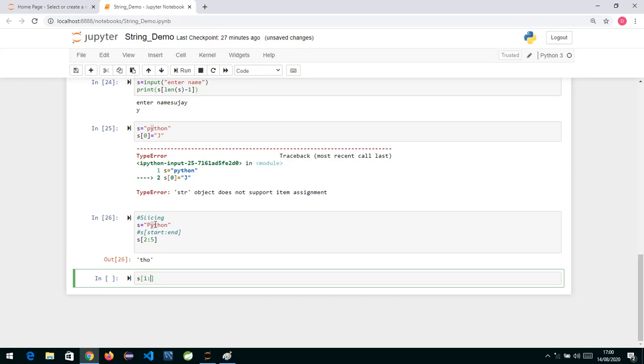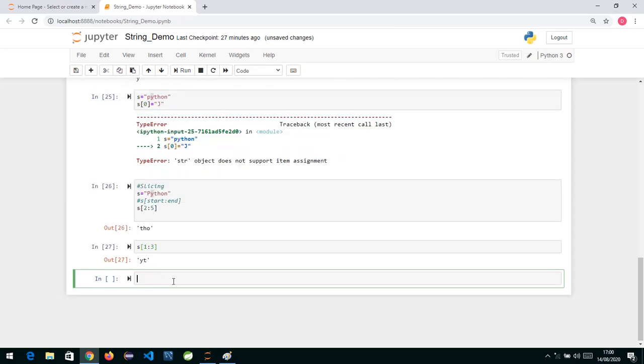After the colon, till which position do we want to cut? I want to cut YT, so 0, 1 and 2. The position of T is 2, so we give one extra, 3. When we give 3, it will cut till 2. So let's see what we got over here: YT. So slicing is used to extract a portion of a string from a given string.